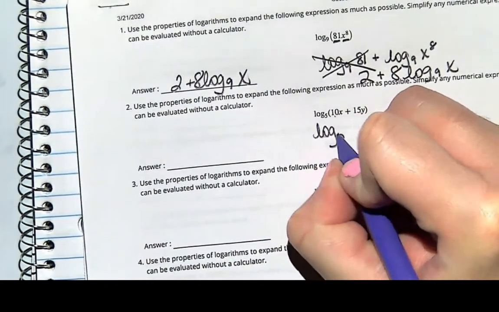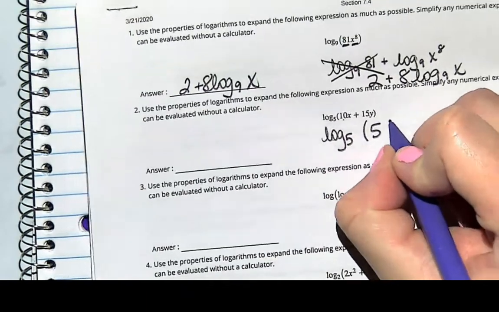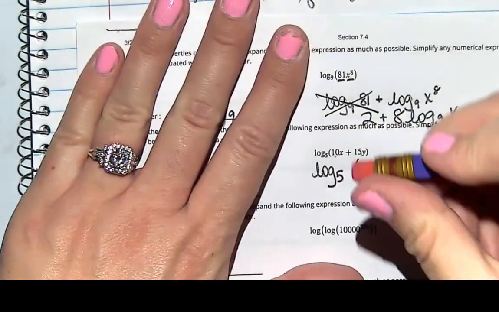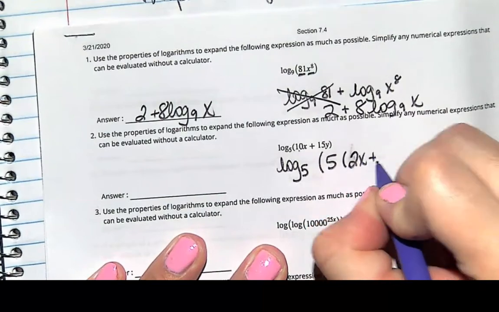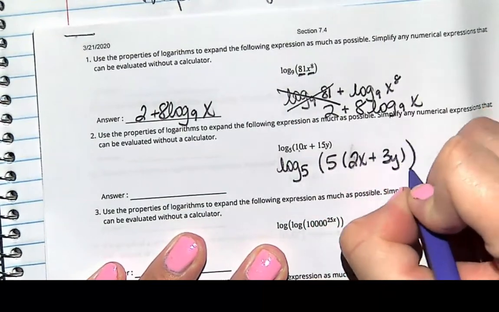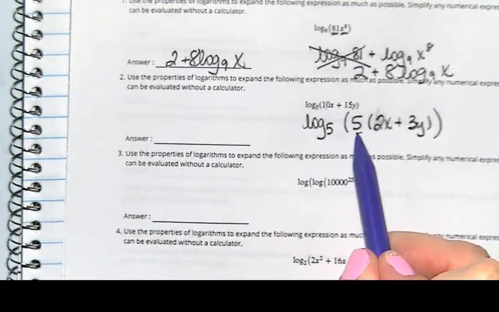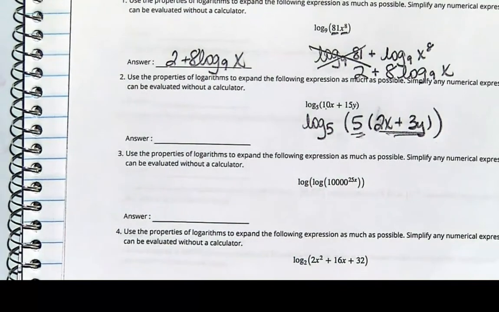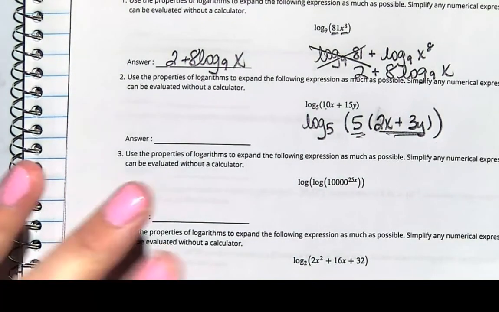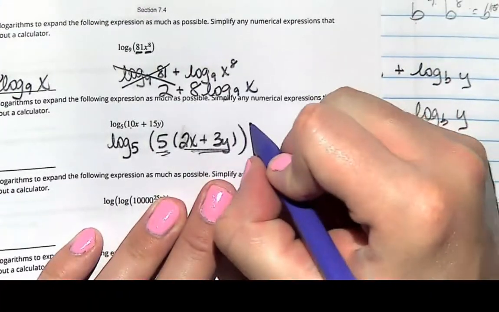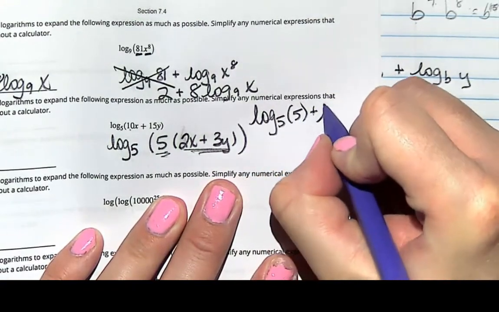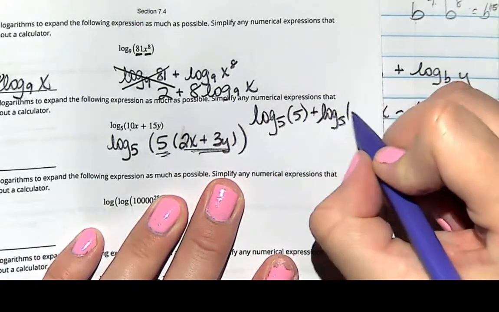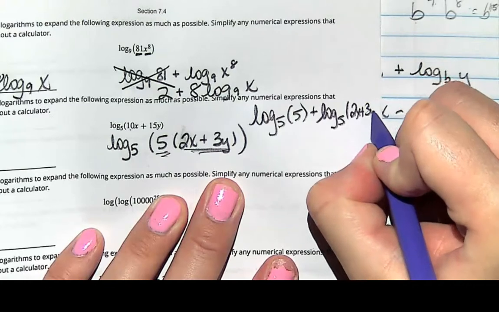So that's log 5 of 5, and now I have, not a 5, I have a 2x plus 3y. Okay? So now I have two things joined by multiplication, so now I can separate it out. So that gives me log 5 of 5 plus log 5 of 2x plus 3y.